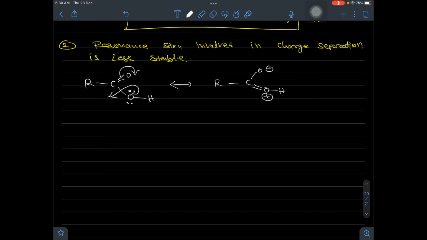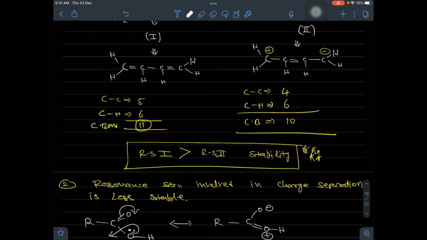So this is structure 2 and this is the first one, the existing one. In this case, the number of covalent bonds is the same in both cases. But here charge separation is 0, and here charge separation is present. So structure 1 is more stable than 2, isn't it? The second is involved in charge separation, so it is unstable.